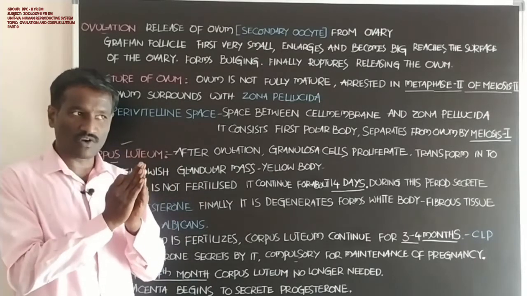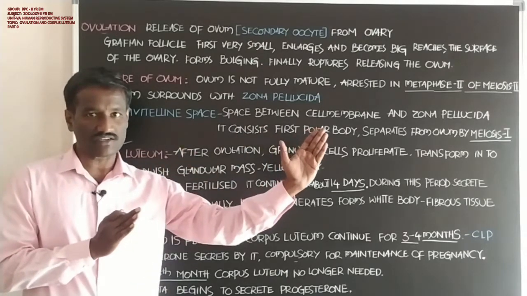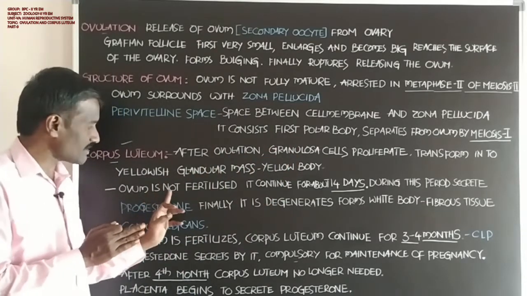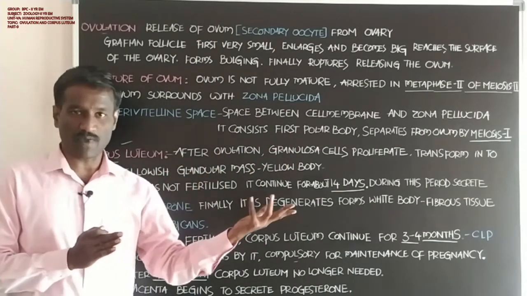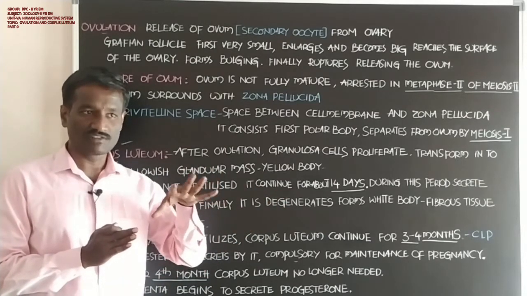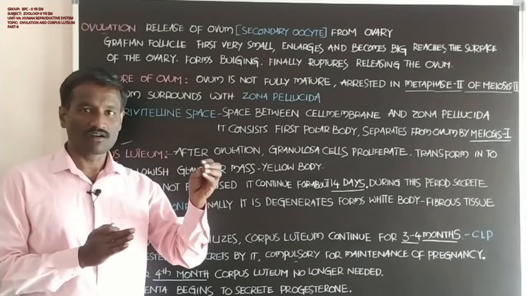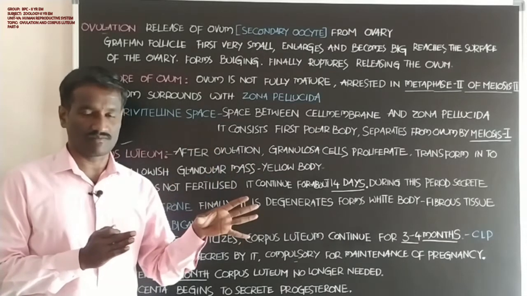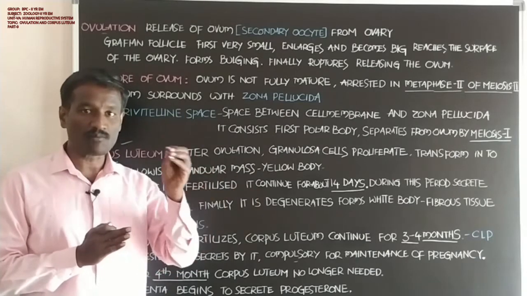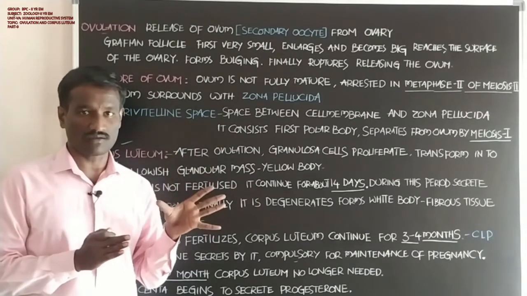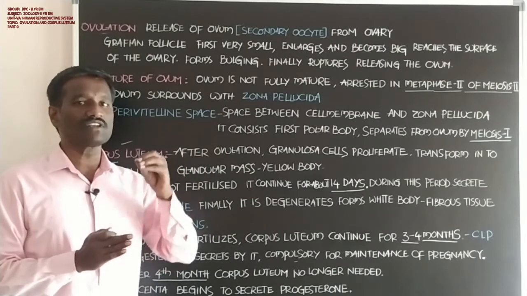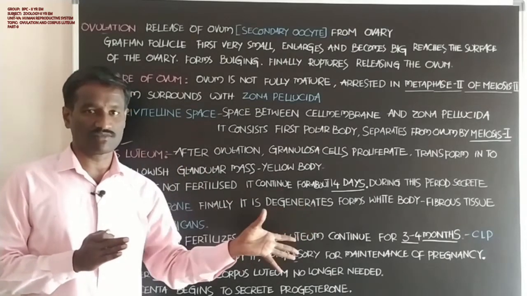Now suppose the ovum is not fertilized with the sperm. At the time of ovulation, sperms are not present in the region of the fallopian tube, the ampulla or isthmus part. In that condition, the ovum is not fertilized with a sperm cell.